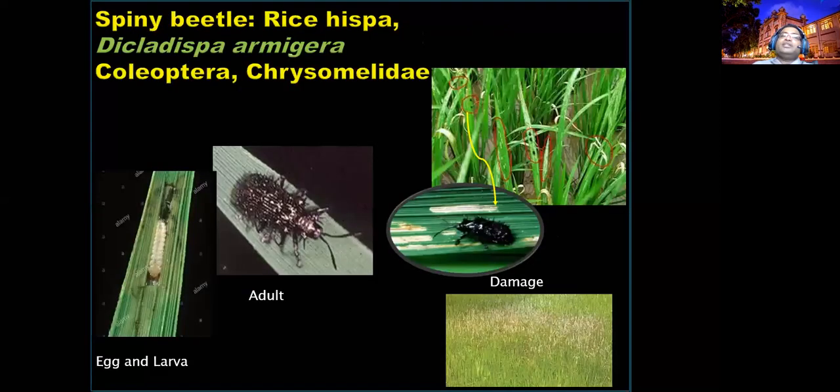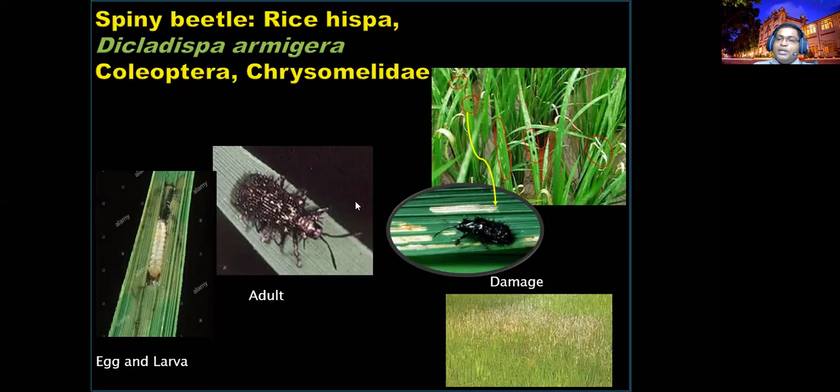Another insect pest is the spiny beetle or Hispa beetle, Dicladispa armigera. It's a Coleoptera, which you are also studying, belonging to the family Chrysomelidae. You can easily identify it based on the name. Spiny beetle means the adults are brown, blackish to bluish black, shiny metallic, and consist of spines, and that's why we call it a spiny beetle or Hispa beetle.